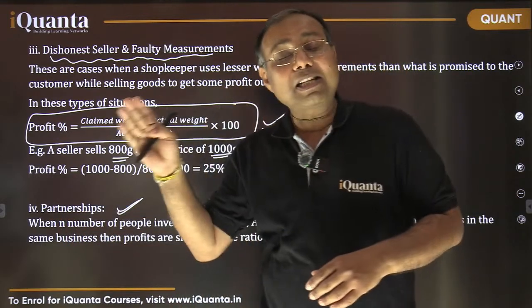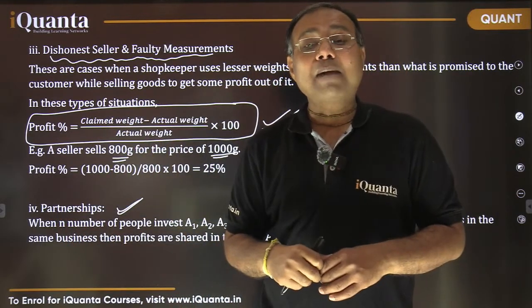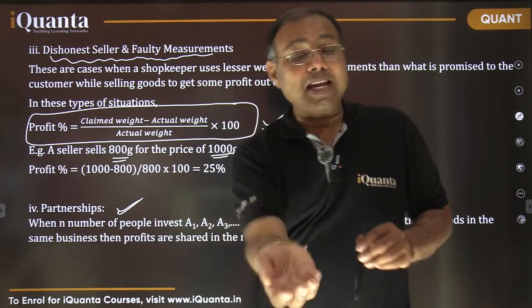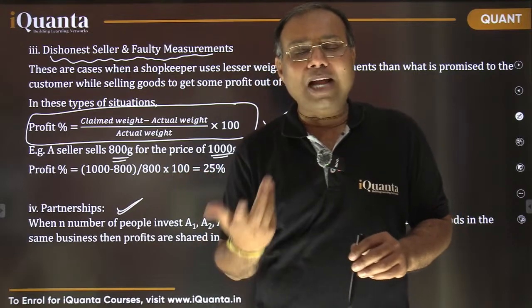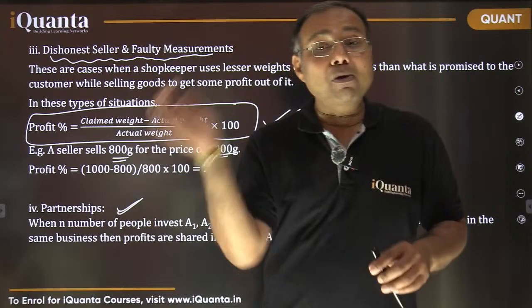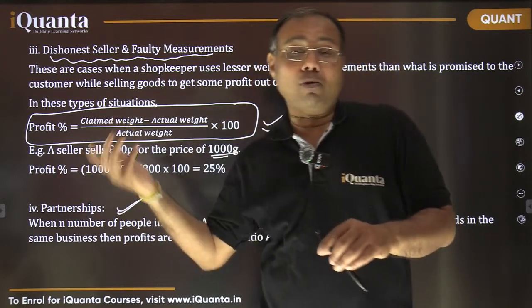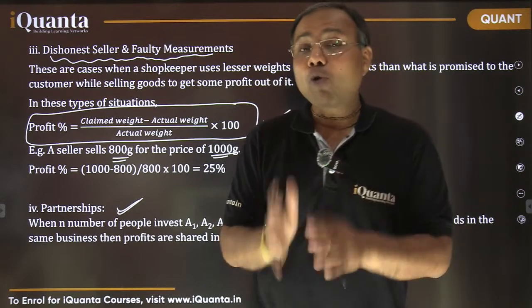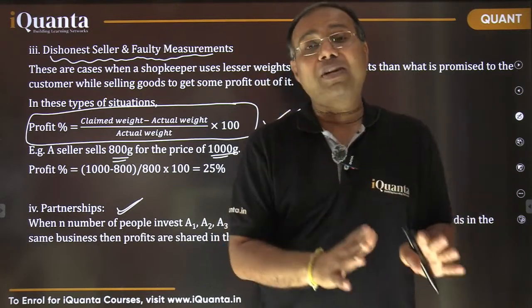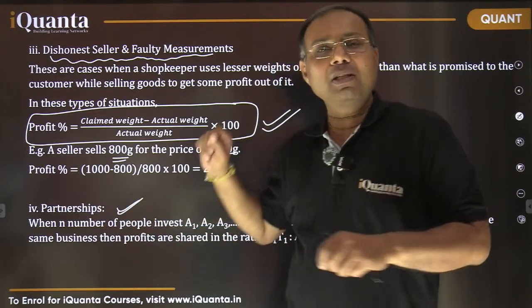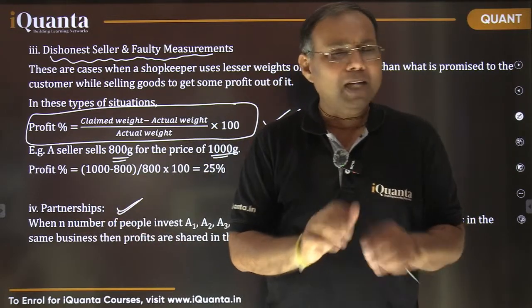During that tenure of the business, sometimes they may be putting in more investment or taking away their investment also. That may be the case, right? So different things can be there. Some new partners may also join. Some partners may leave altogether also. There are various things possible. So in that case, how to distribute the profits among those partners? That is the objective of this topic, partnership. I hope that is clear.